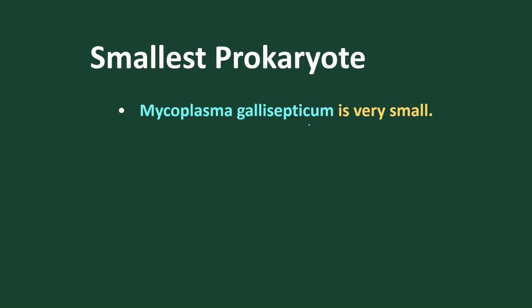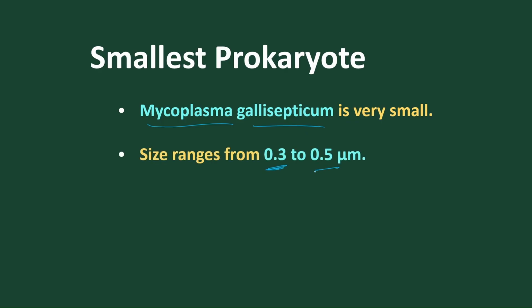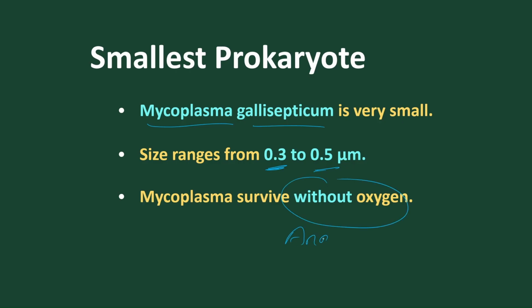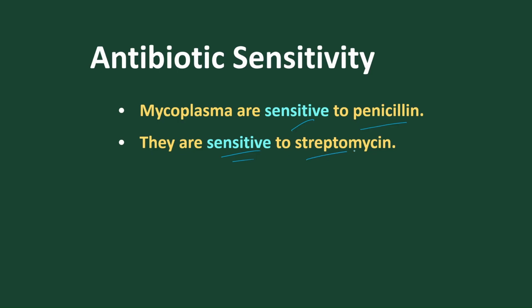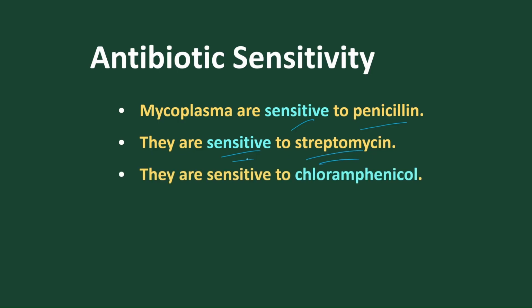The smallest prokaryotic cell, Mycoplasma gallisepticum, is regarded as the smallest cell, that is PPLO. The smallest cell ranges between 0.1 to 0.3 micrometer. Mycoplasma can survive without oxygen, so they can live in anaerobic conditions. These anaerobic mycoplasma are very sensitive to antibiotics, like penicillin. They are highly sensitive to penicillin because mycoplasma don't have a cell wall, so penicillin can easily enter the mycoplasma and act on it. They are also sensitive to streptomycin, and to chloramphenicol also.